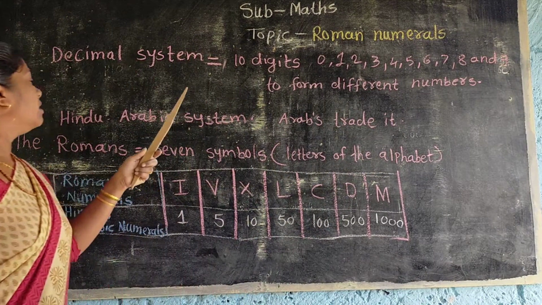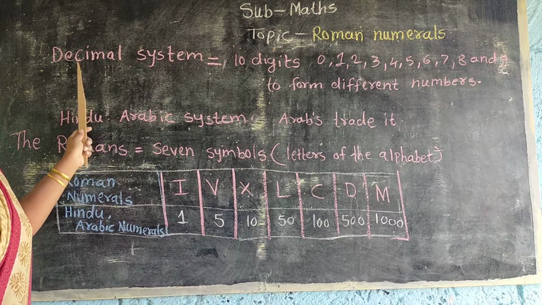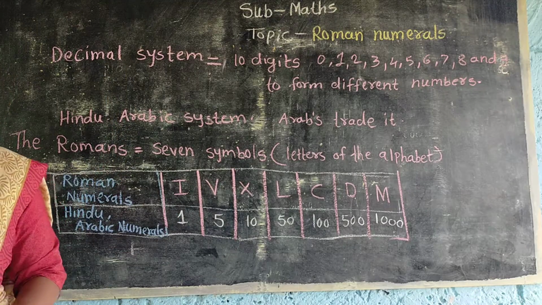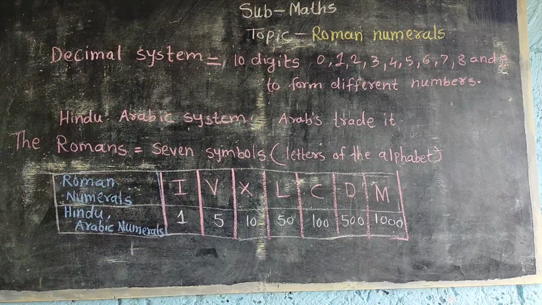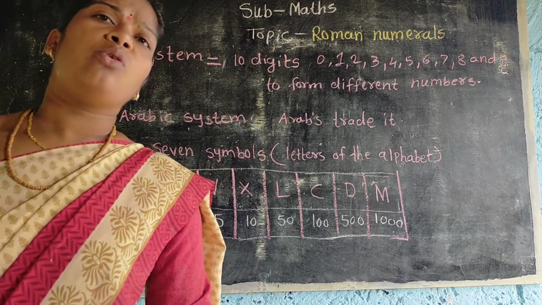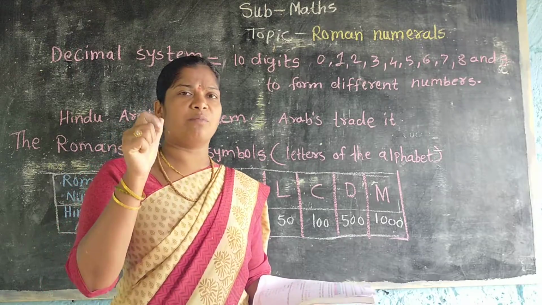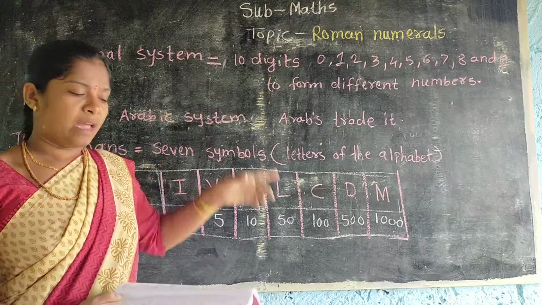What do we call this number system? We say the decimal system. Decimal system means we use the 10 digits from 0 to 9 and make different numbers. This system is the decimal system. Understood?